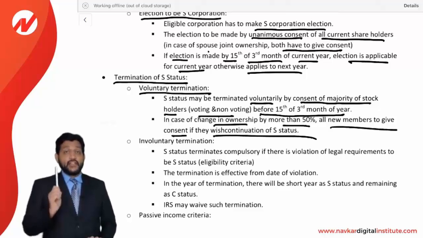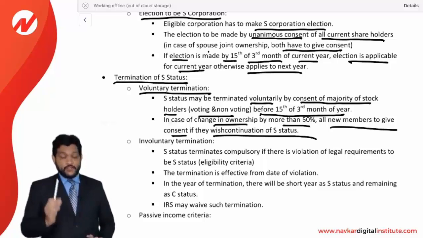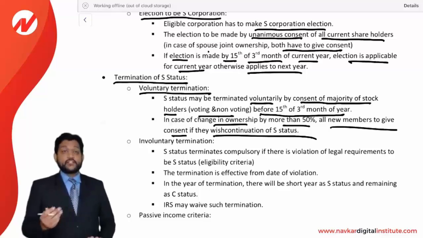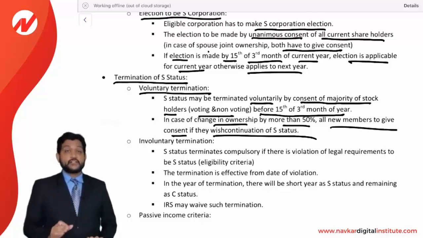Look at this. If more than 50% change in the ownership and if they wish to continue S status, they all have to give the consent, then it can be continued. In general, majority shareholders are giving a consent by 15th of the third month, then S status will be terminated for that year.